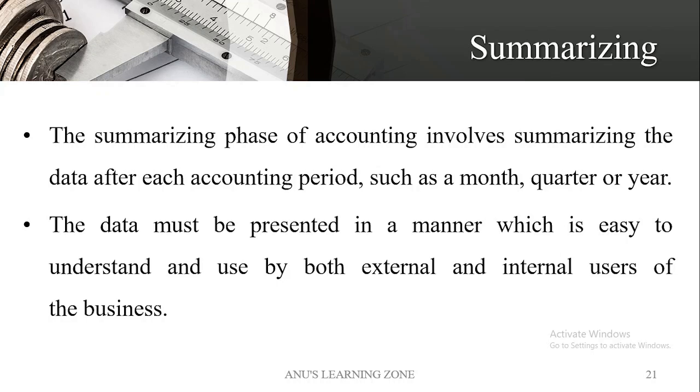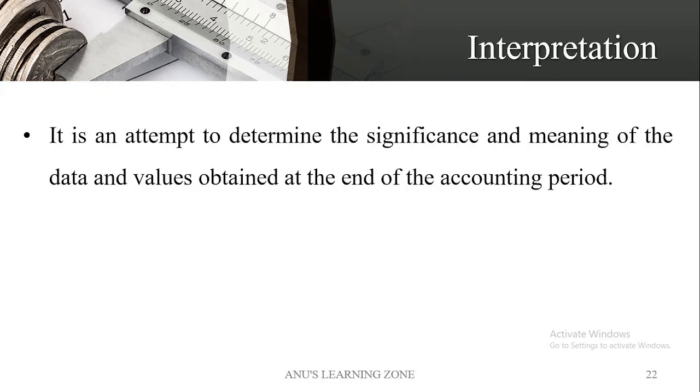In this phase of accounting, it involves summarizing the data after each accounting period, maybe a month, quarter or a year. The data must be presented in a manner which is easy to understand and use by both external and internal users of the business. External users may be the creditors and the investors of the business. Internal users may be the managers, the owners of the business, etc. Moving on to the next term, that is interpretation.